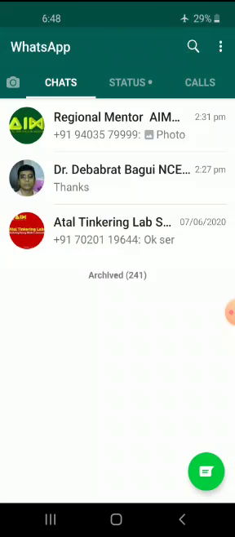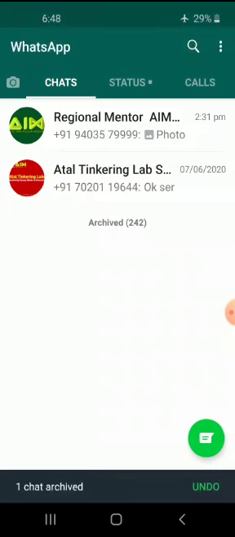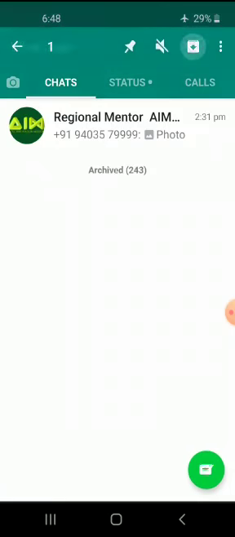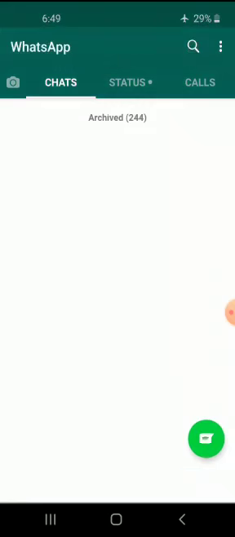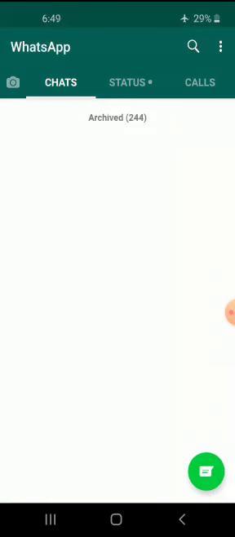Dr. Devabharat Bagui from NCERT director, I don't want to see his entry right now, so I will just remove it. I just remove this one as well. This one as well. See, my entire WhatsApp list is now empty, and see how much silence I can feel in my mind. I am quite relieved that nothing is there, no activity is popping up.